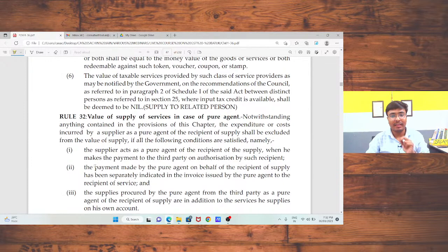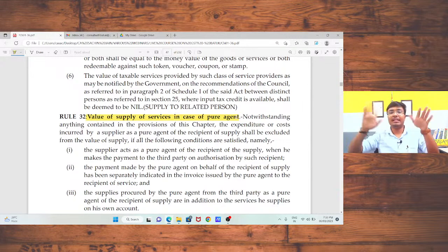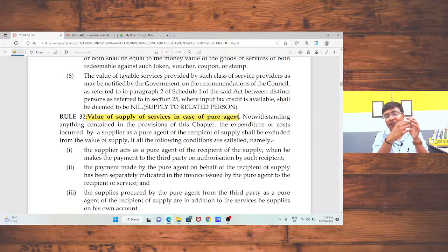next situation. Value of service in case of pure agent. Sir, what do you mean by pure agent? What do you mean by pure agent? The term pure agent. Just take an example. As I am a chartered accountant, my client has come to me and said that the tax payment on the ROC portal is 10,000 rupees, so just pay that amount from your bank account. We will reimburse you at the end of the year or at the end of the month. Okay. And I made that payment to the ROC portal on behalf of my client.